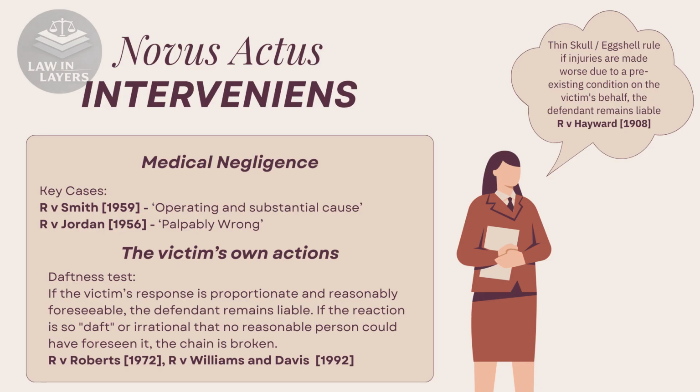There are generally two types, medical negligence and the victim's own actions. When it comes to medical negligence, the courts are reluctant to find it to be a new intervening act, as this would cause doctors to be afraid of doing their jobs. This was demonstrated in R v Smith, where the court held that if injuries are still the operating and substantial cause of death, the defendant will still be held liable, regardless of the medical negligence.